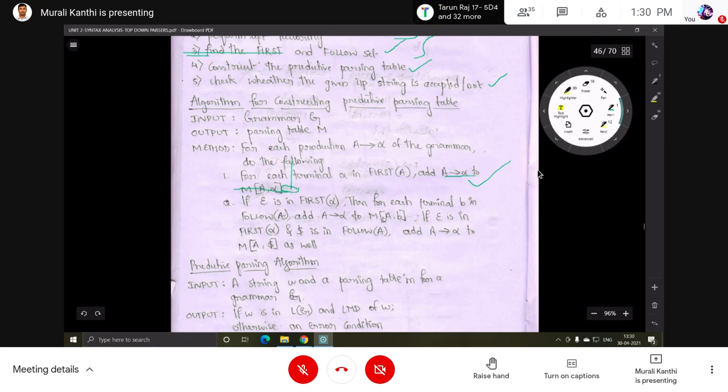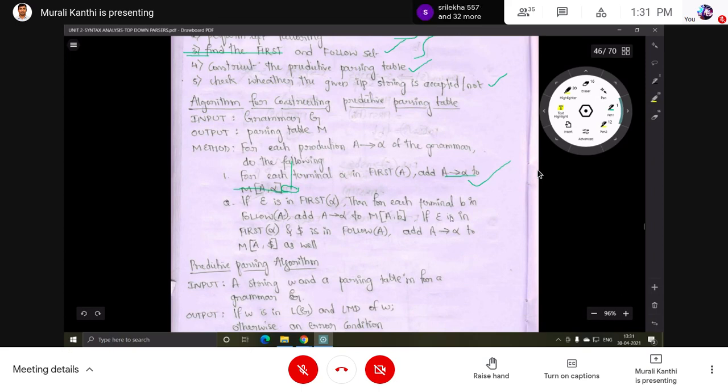That means row A, column B. If epsilon is in the first of alpha, then for each terminal B in follow A, that means B is in the follow of A, in place of B this production is added.